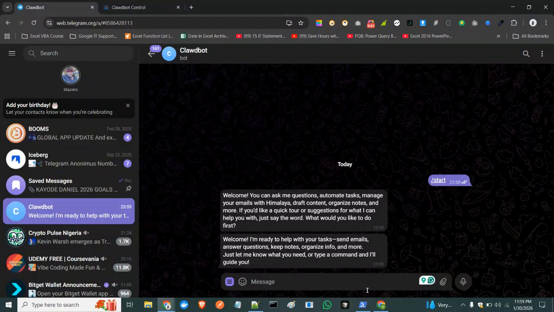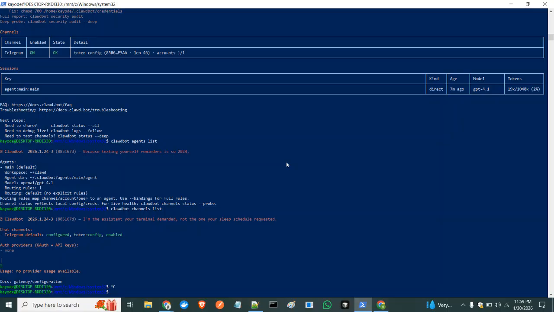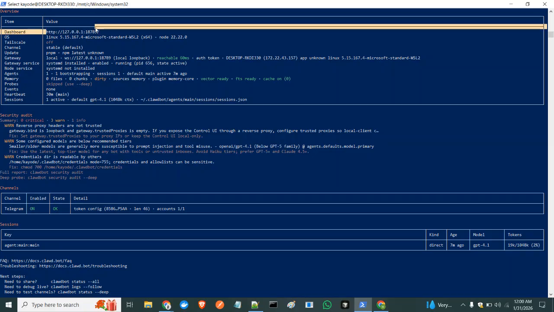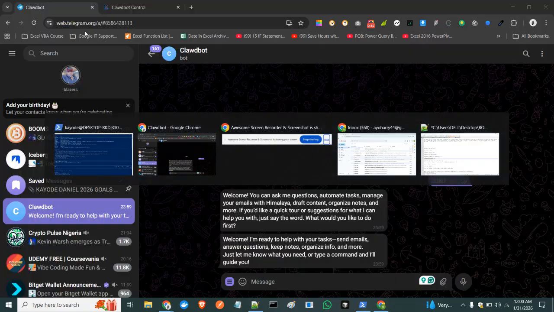Hello, in this video, I'm going to walk you through the process of setting up Clawdbot or open crawl engine on a Windows computer. So currently, I've done this setup, and as you can see, it's currently running on my computer, and this is the access to the dashboard to engage with Claude bots.